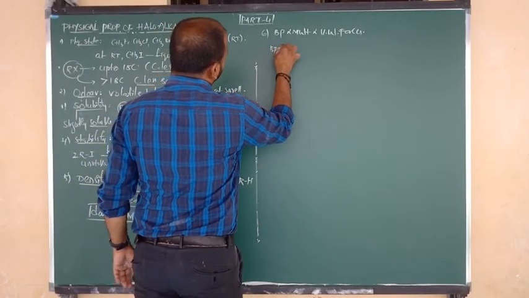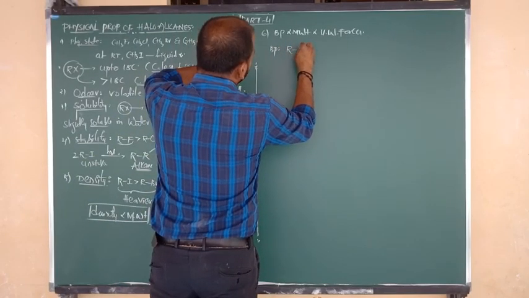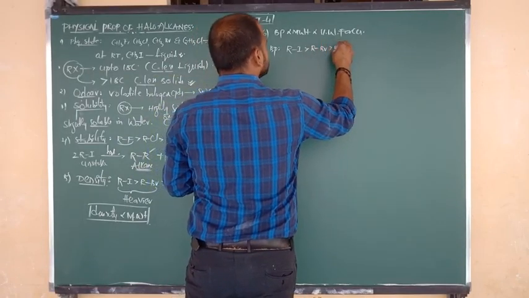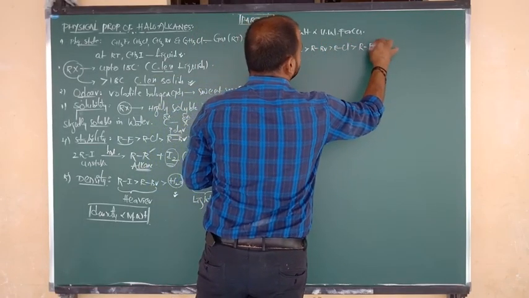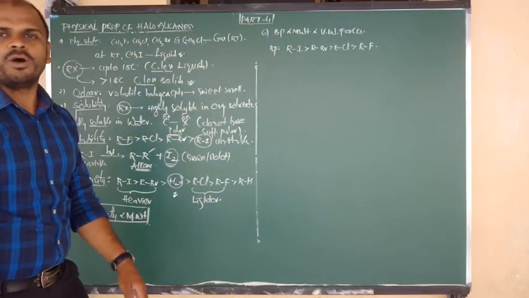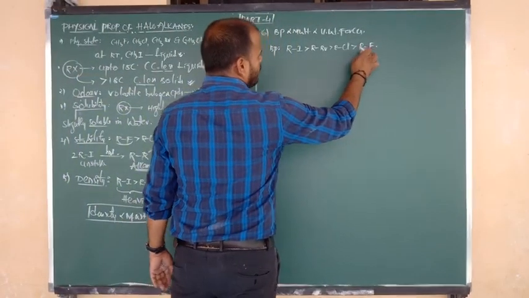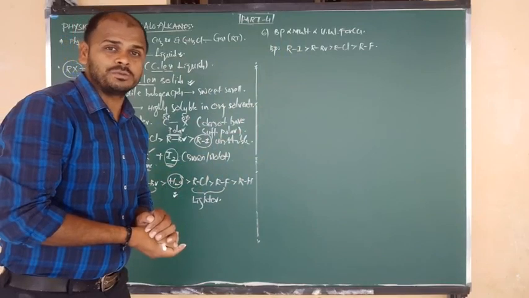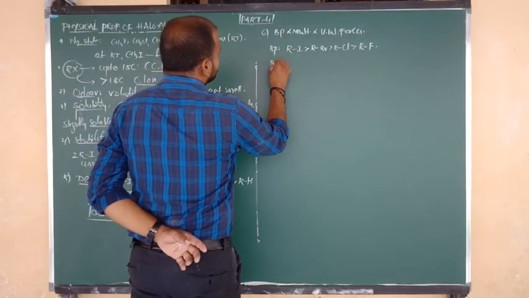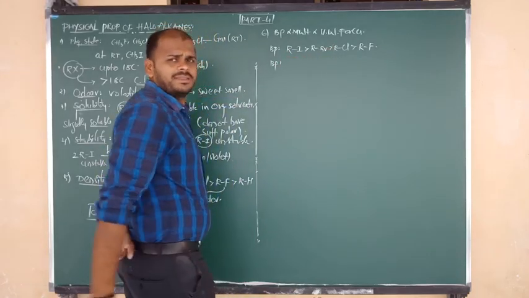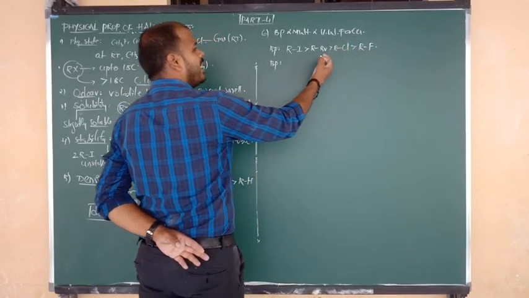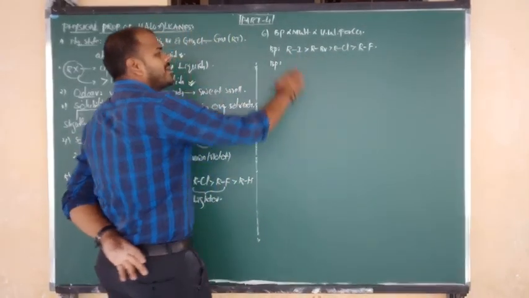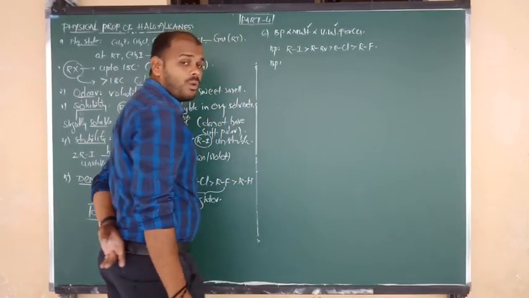So I am going to show you the boiling point order. Which contains the highest boiling point? Alkyl iodide. Next alkyl bromide, next alkyl chloride, and next alkyl fluoride. This is the order of boiling point of the respective alkyl halides, since top to bottom molecular weight and van der Waals forces increase. Another example: methyl fluoride, methyl chloride, methyl bromide and methyl iodide. Of these 4, methyl iodide has the maximum boiling point because of more molecular weight and more van der Waals forces.